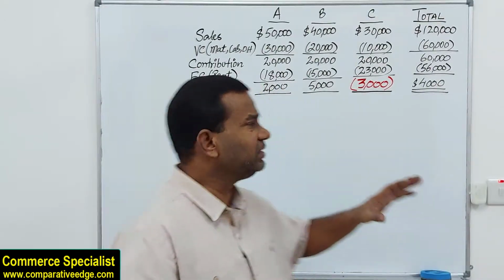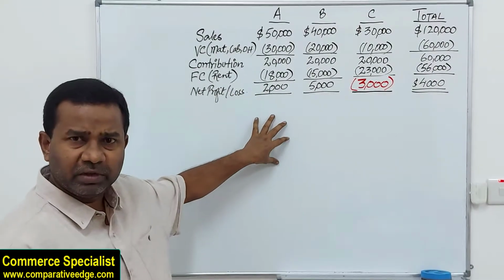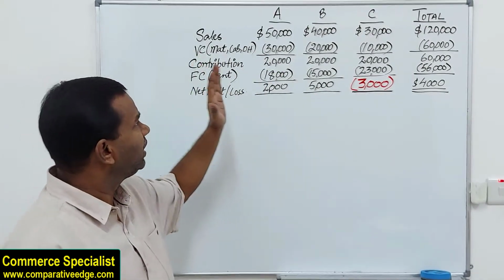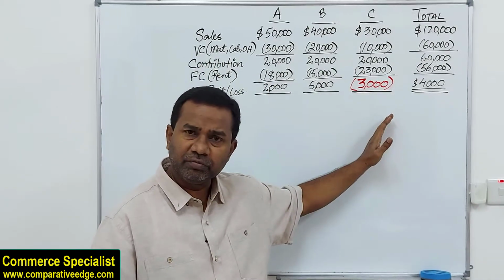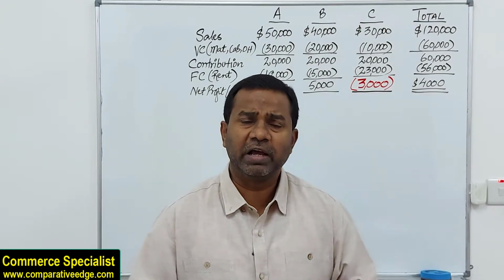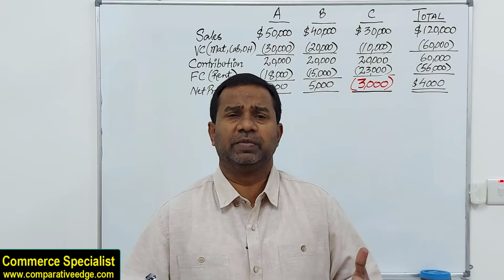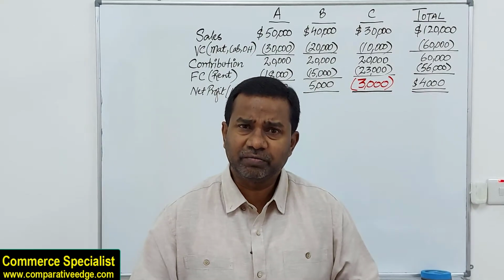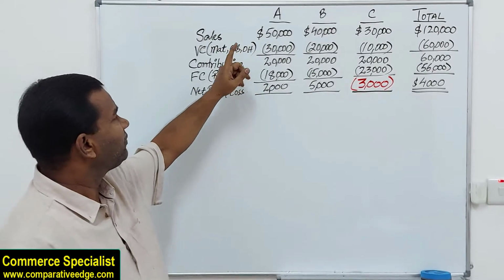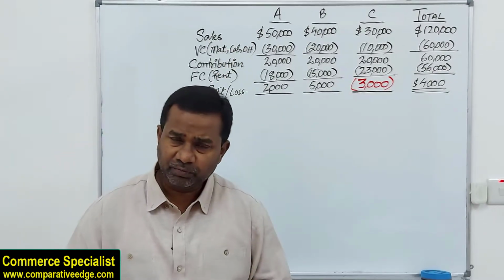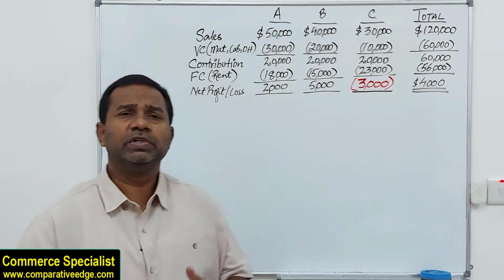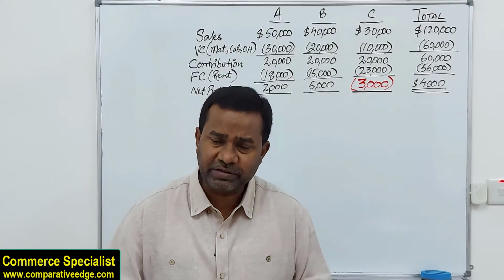So what I have done is I've given some numbers here. Let's say this is one big business which has three departments, A, B and C. All these three departments have been operating for a long time. Let's say this business has been operating for the last 10 years. Looking at department A, sales are 50,000. The relevant variable cost for department A is 30,000, which includes material, labor and overheads.